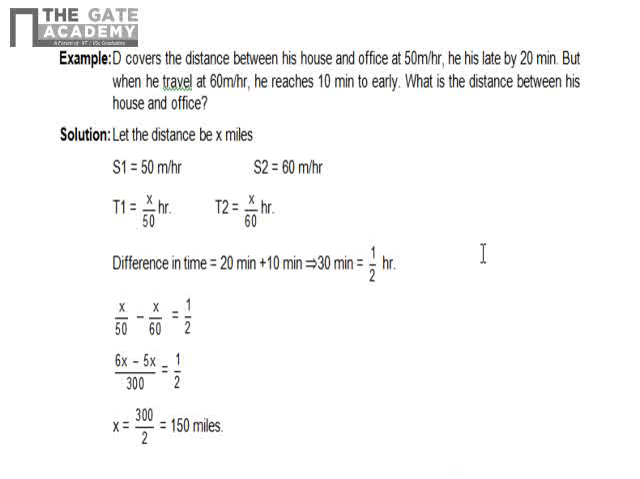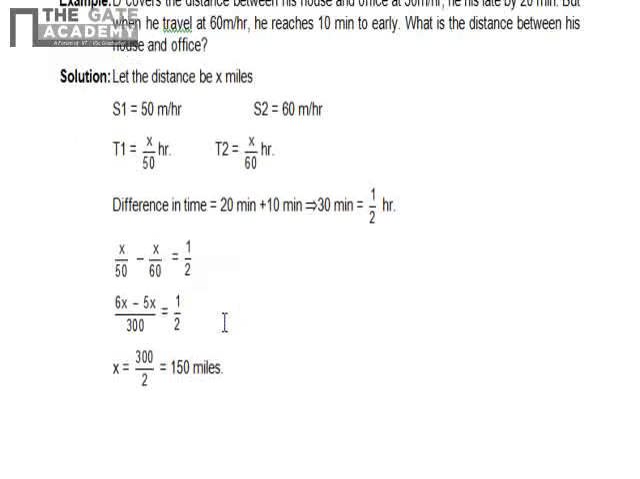Okay, so you have to write like this: when he is fast and when he is slow. So the difference between these two will be half. So after solving, you will get the distance as 150 miles. Sorry, this is slow and this is fast. So this will take much more time.